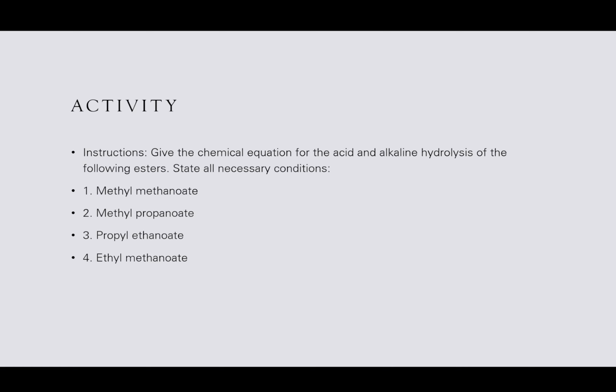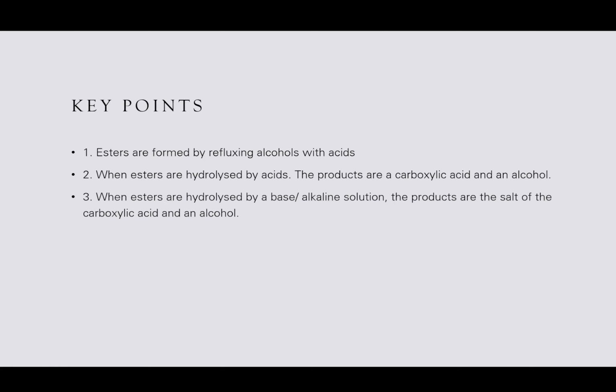So moving on from this slide, if anybody wants to go back, you can let me know. All right. The key points: esters are formed by refluxing alcohols with acids. When esters are hydrolyzed by acids, the products are the carboxylic acid and alcohol. But when they're hydrolyzed by bases or alkaline solutions, the products are a salt, a carboxylate, and an alcohol. So we don't get back an acid.